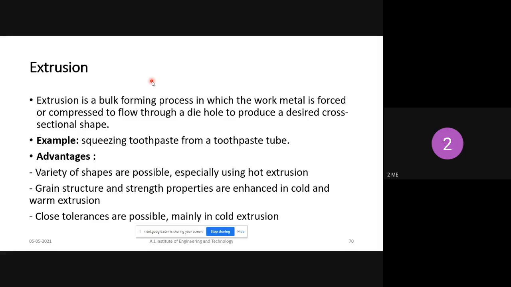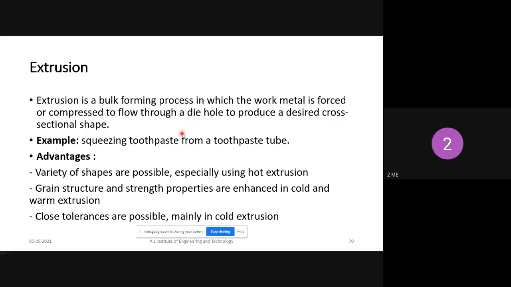Based on that pushing force, the metal will be squeezed outside. It is like squeezing toothpaste. We are applying pressure to the toothpaste tube, and because of that pushing force, the paste will be squeezing out. So that is a good example for extrusion.